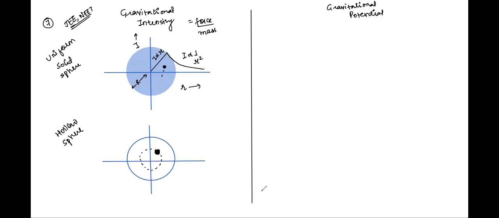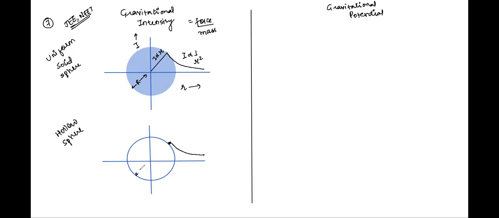Acha, what about the outside variation? Do you remember what will happen? What will be the influence of the hollow sphere on a mass which is outside it? It will be inversely proportional to r square. Absolutely correct. It will be inversely proportional to r square. So it will behave as a point object, right?